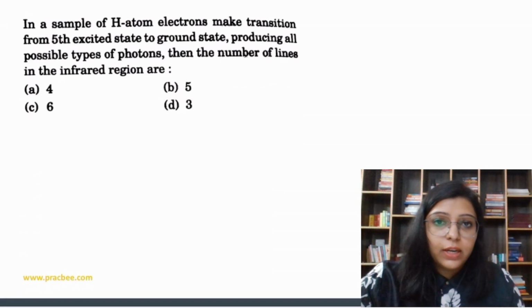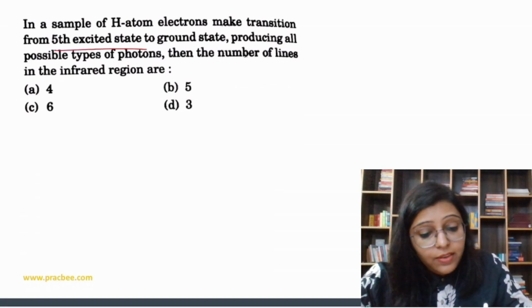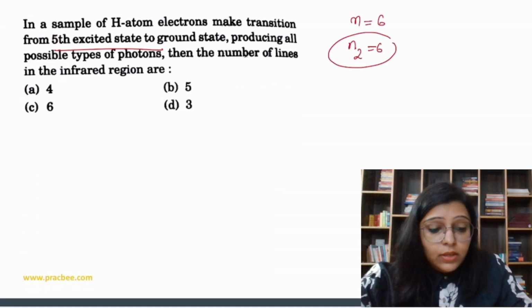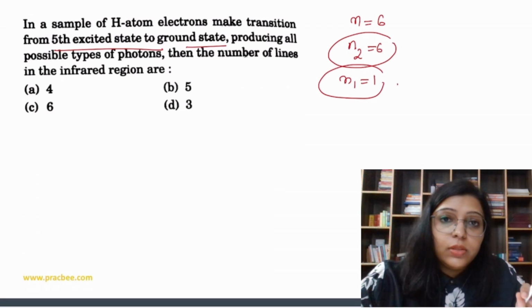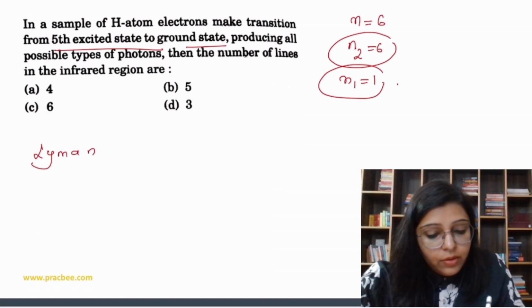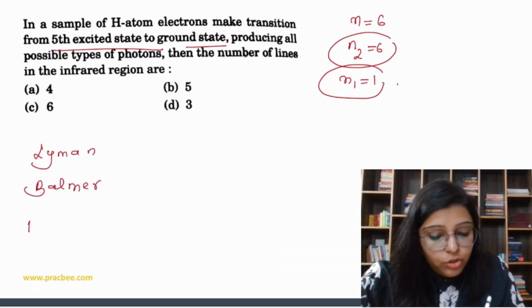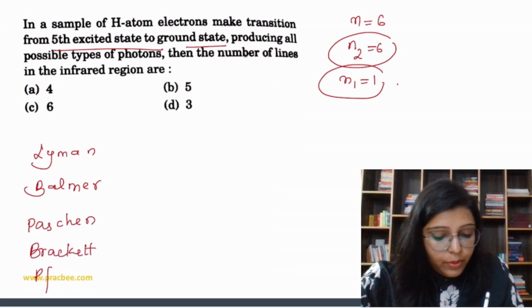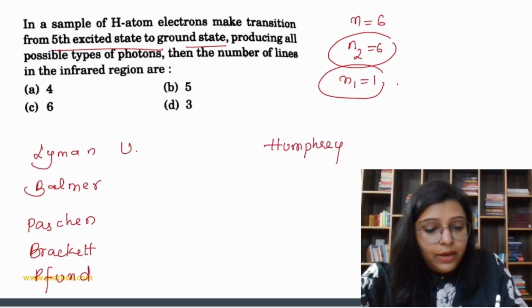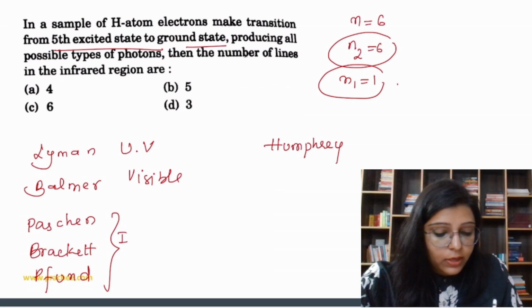In a sample of hydrogen atom, transition from fifth excited state. Fifth excited state means N value is 6, or we can say N2 value is 6, to ground state means N1 value is 1, producing all types of photons. Then the number of lines in the infrared region are. So in the infrared, we have Lyman lines, Balmer, Paschen, Brackett, Pfund, and Humphrey. Okay, so Lyman lines fall in UV, Balmer visible, and rest all fall in IR region.